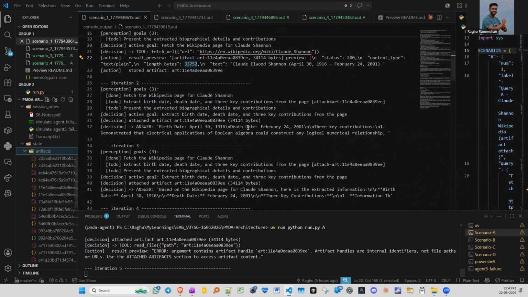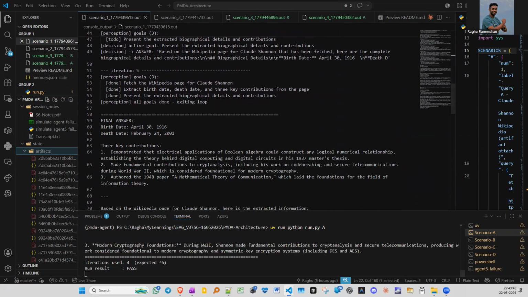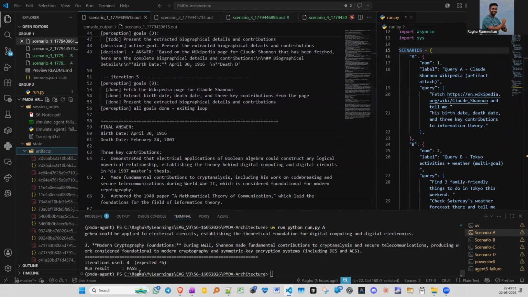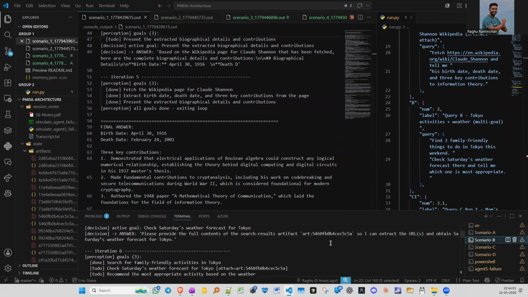So the four iterations actually pass. And yeah, so in scenario A, within the four iterations, it has passed.